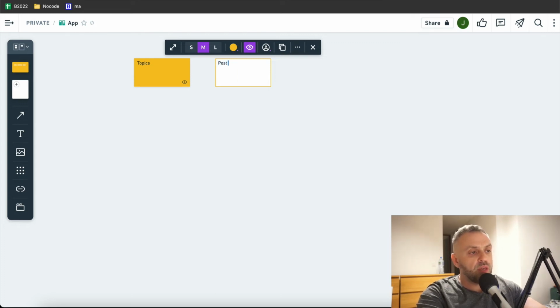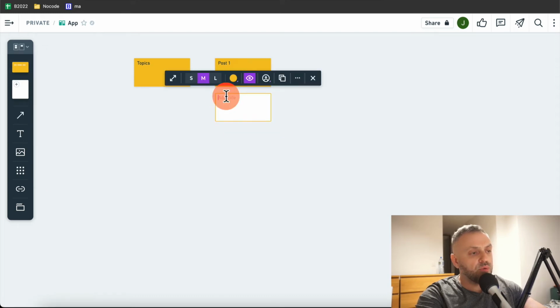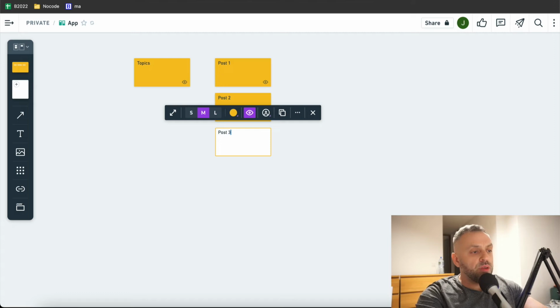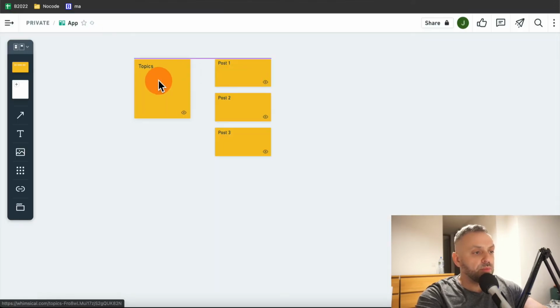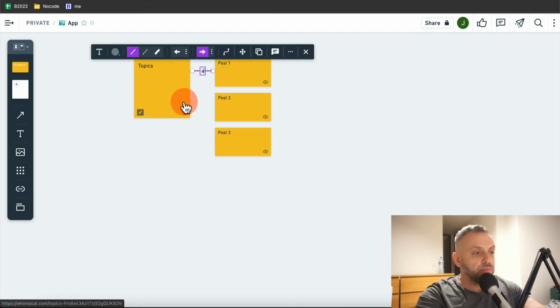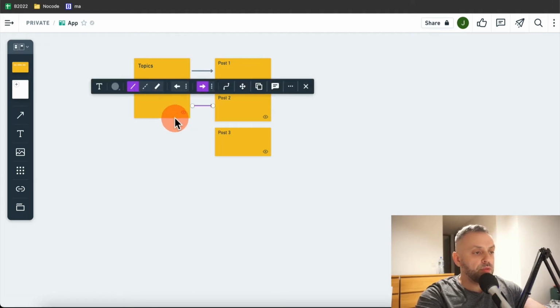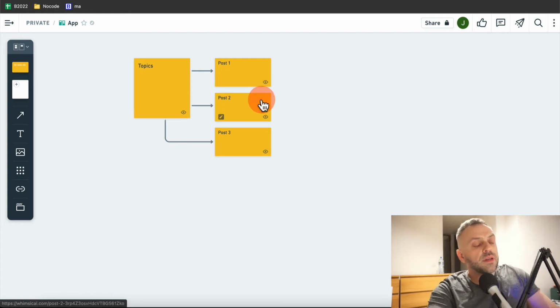So it's the same thing, post 1, and let's say we have another one, post 2, post 3, and let's make this a little bit bigger, something like that, right? And that's all connected, right? It has a relationship, right? There you go. And the idea here is that we're going to create a forum.